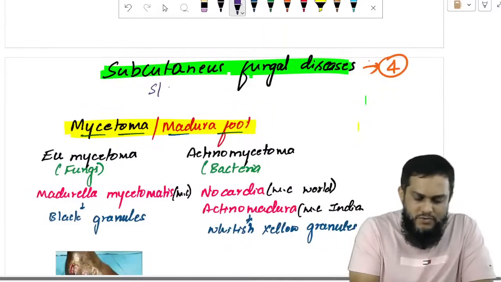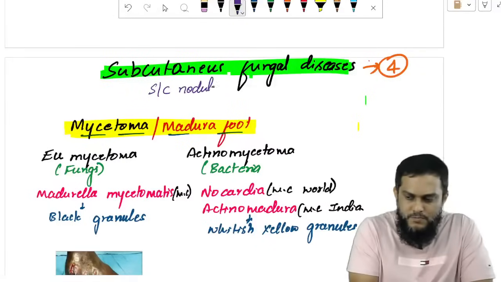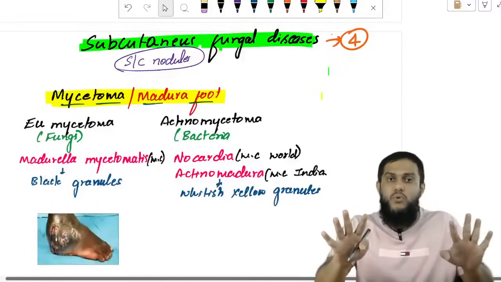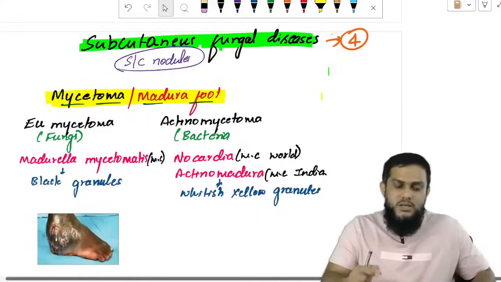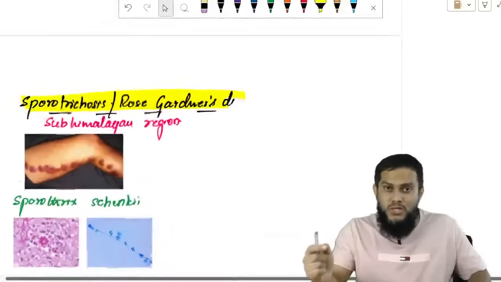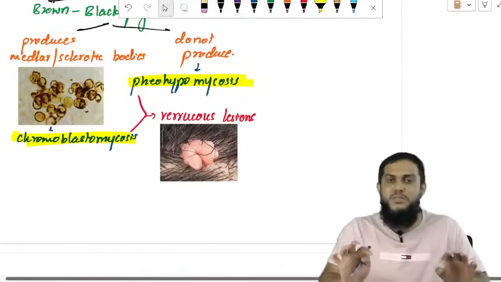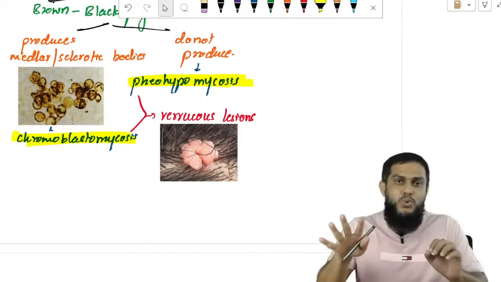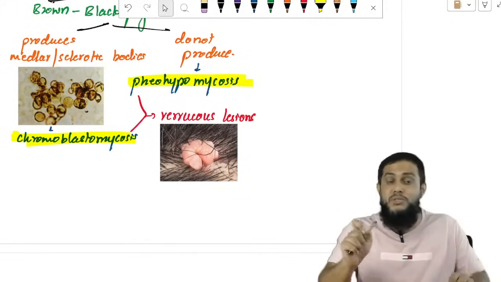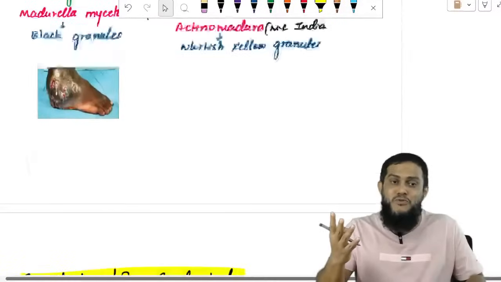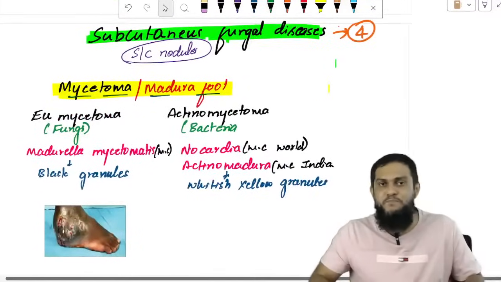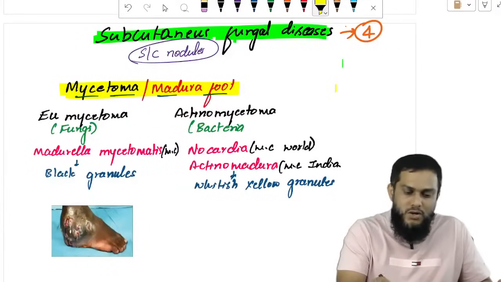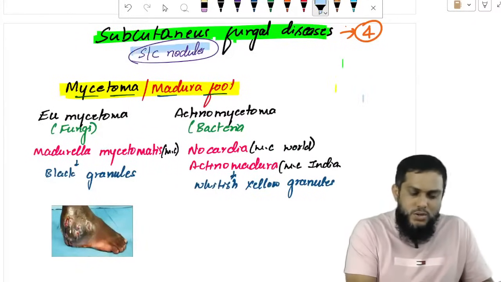All of them manifest with subcutaneous nodules. Remember, subcutaneous fungal diseases are 4. First, tell me the 4: mycetoma and sporotrichosis, chromoblastomycosis and phaeohyphomycosis. Easy to remember, 2 plus 2. These are the 4 subcutaneous fungal diseases. All of them manifest with subcutaneous nodules.